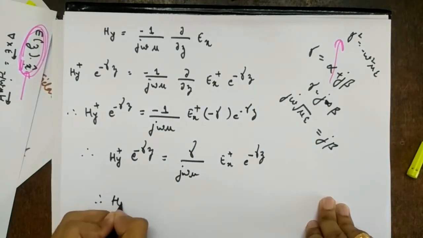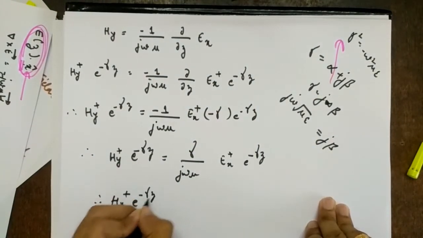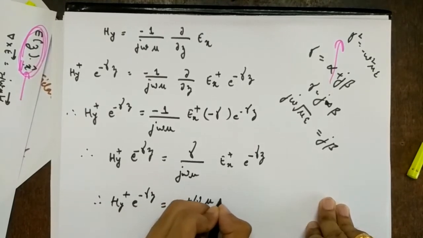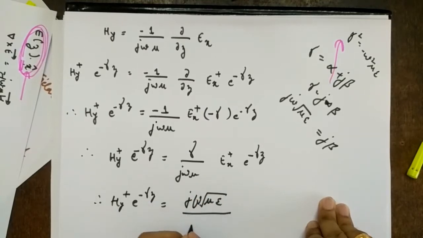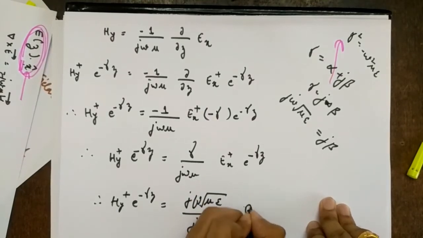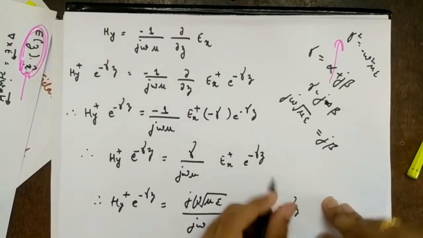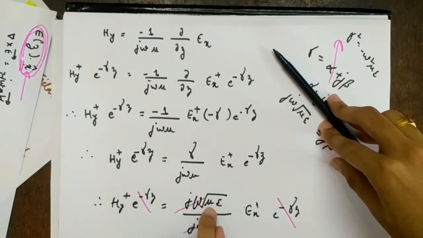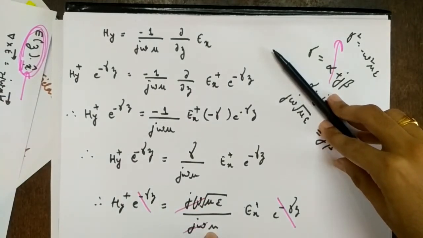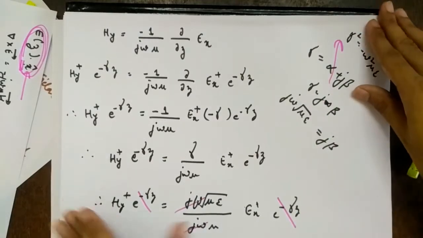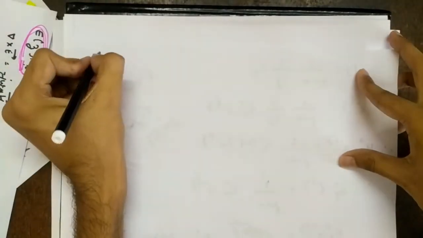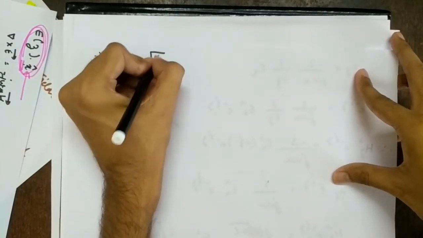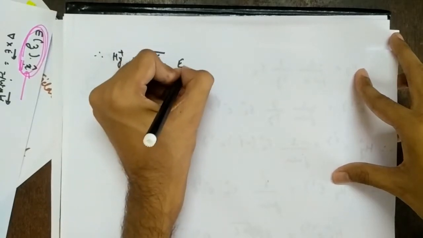So therefore Hy plus e raised to minus gamma z equal to, gamma is j beta, so j and beta is omega root mu epsilon, upon j omega mu Ex plus e raised to minus gamma z. So what is cancelling here? j omega with this j omega. Root mu epsilon upon root mu will be what? Root epsilon by mu. So let me take the next page. So therefore Hy plus equal to root epsilon by mu Ex plus.